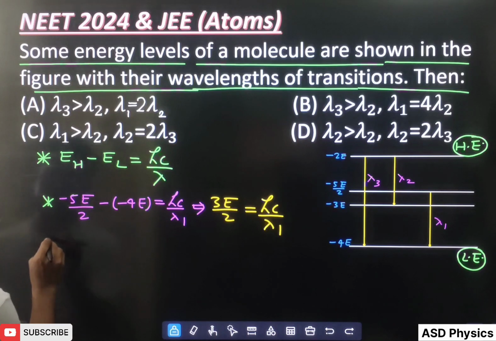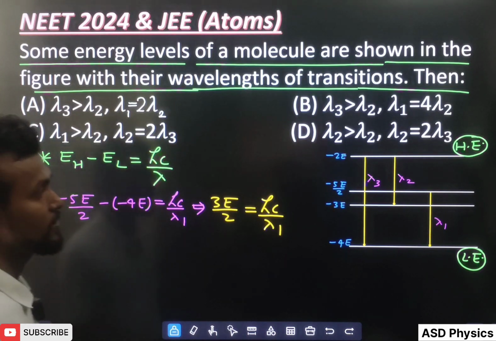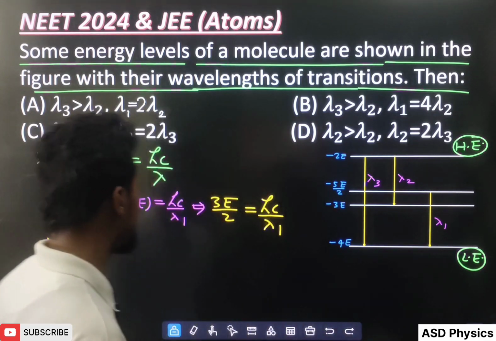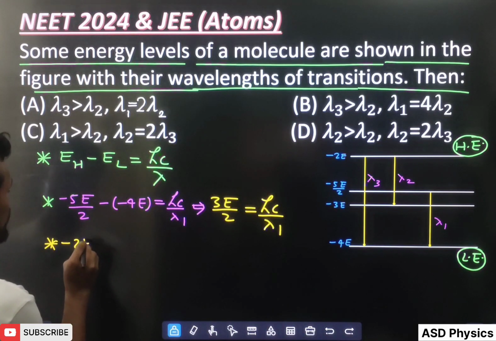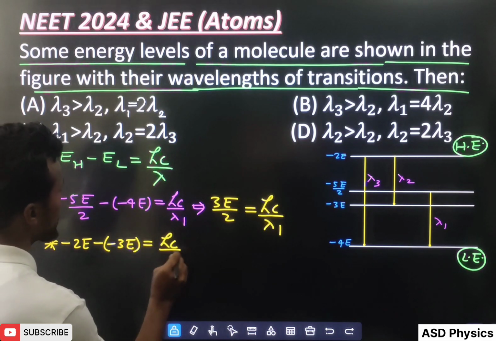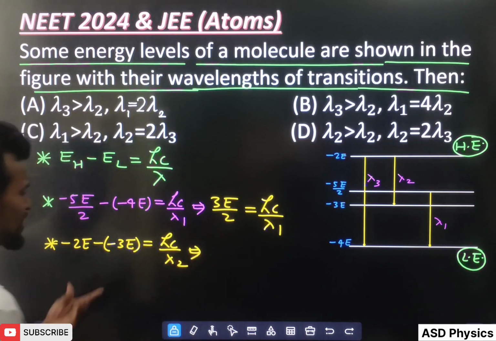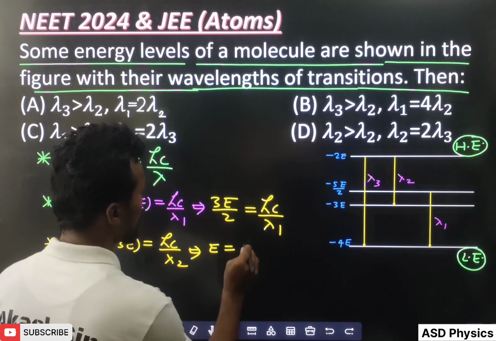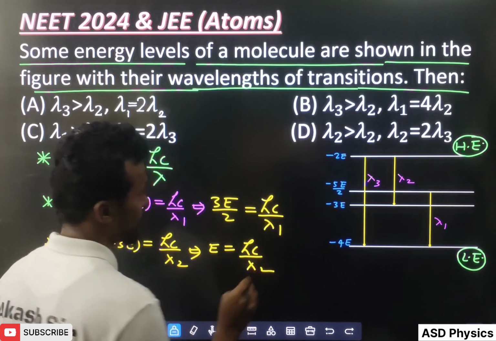This is the first one. Next one, if I go for lambda 2, see here: high energy level minus 2E, low energy level minus 3E. So minus 2E minus (minus 3E) is equal to hc by lambda 2. So here it is very easy. 3E minus 2E means E is equal to hc by lambda 2, is it?